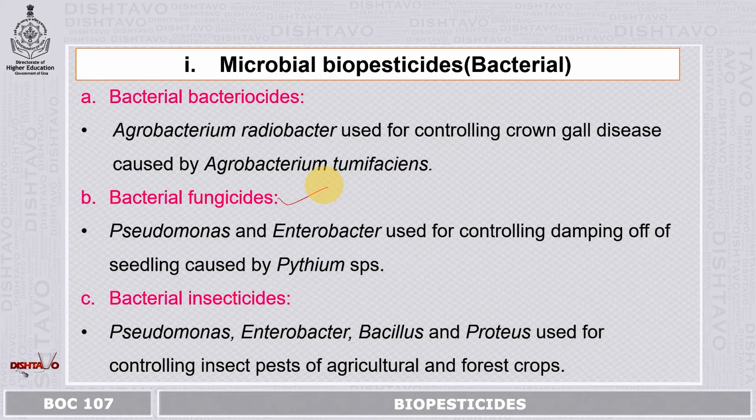Next is bacterial fungicides. Here the bacterial strains are used for controlling the diseases which are caused by fungal strains. Example is Pseudomonas, used for controlling the damping off disease of seedlings, caused by Pythium species. Third one is bacterial insecticides. The bacterial strains are used for controlling the diseases which are caused by insect pests. Here we have the example of Pseudomonas, Bacillus. All these are used for controlling the insect pests of agriculture and forest crops.